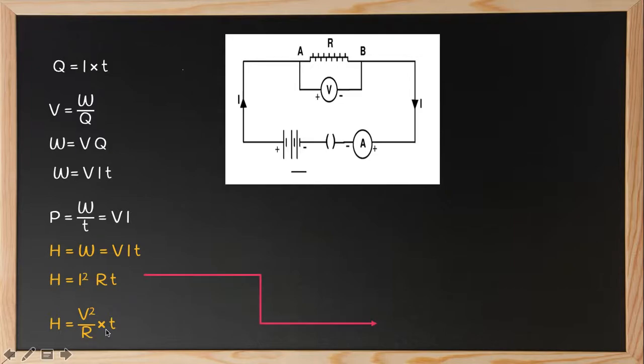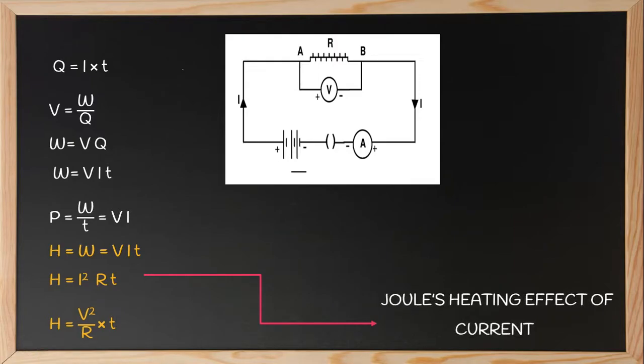This equation, H is equal to I square RT, is called Joule's heating effect of current, and it depends on three factors: the square of the current, the resistance, and the time. So this is how you can describe the heating effect of electric current. Thank you.